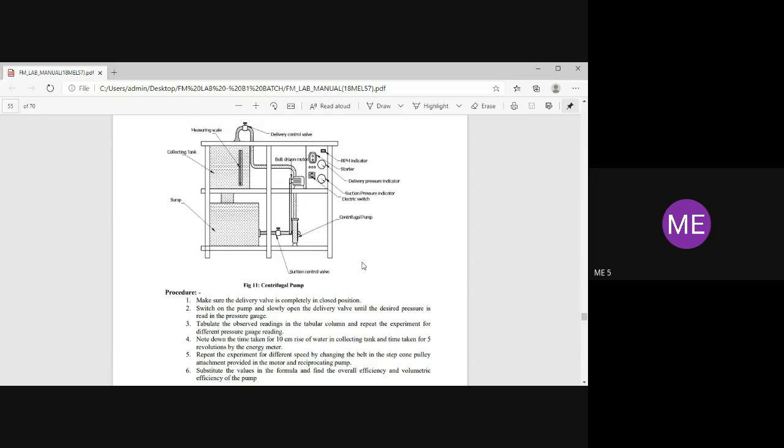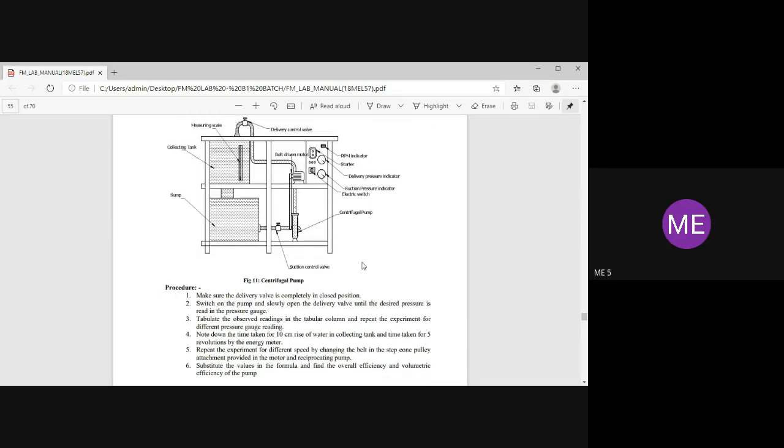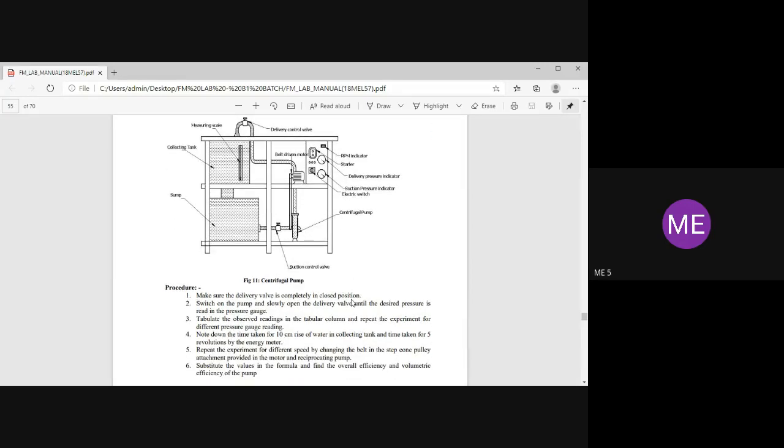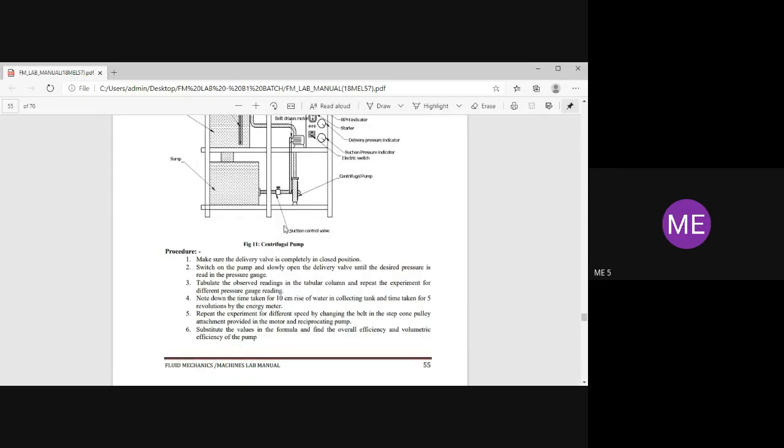In the procedure, first we have to completely close the delivery valve. Next step is we have to switch on the pump and slowly open the delivery valve until the desired pressure is read in the pressure gauge. Then you have to tabulate the observed readings in the tabular column and repeat the experiment for